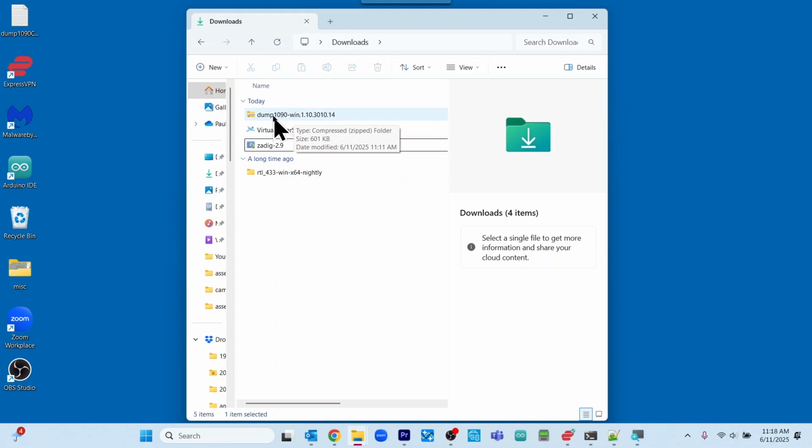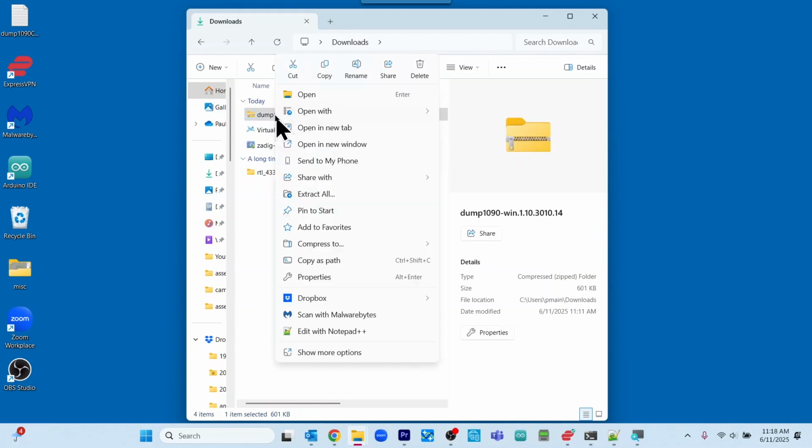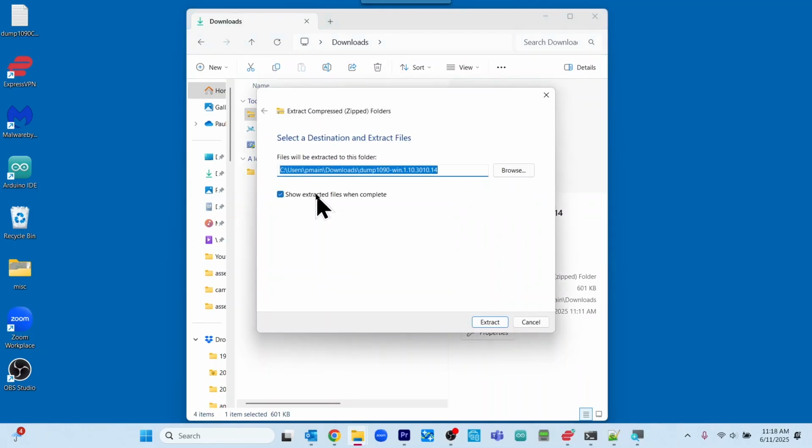Next thing that we're going to do is go to our downloads directory. We're going to click on this Dump 1090, right click, and go down to extract all. I'm going to leave mine in my download directory for this video. If you want to put this in another directory, this is where you would change that.